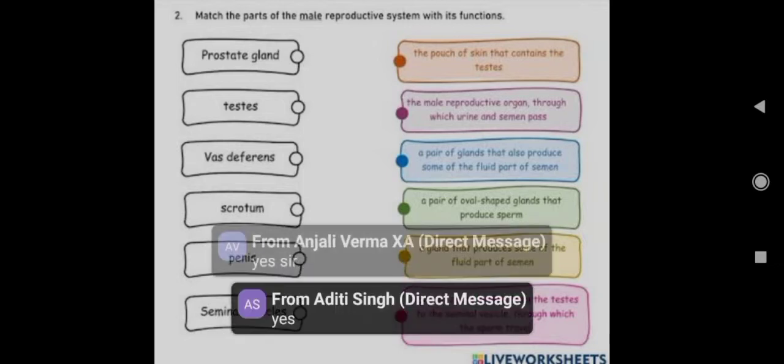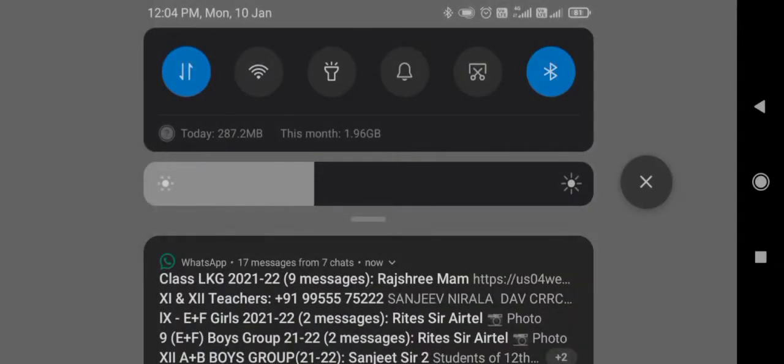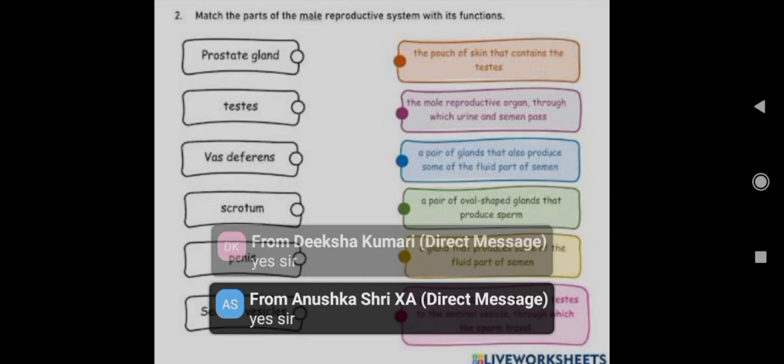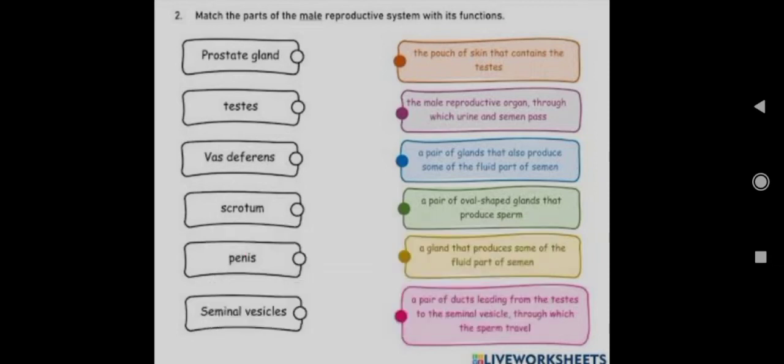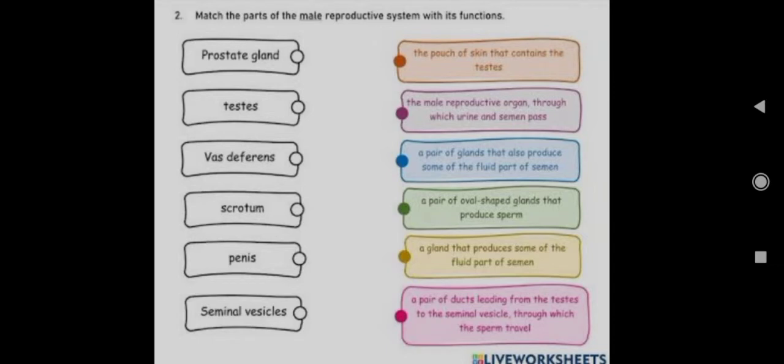You can take a screenshot of this worksheet for your convenience, or you can write it down. Whatever we have discussed till now, based on that only our worksheet is there. That is the different parts of the male reproductive system and their functions.